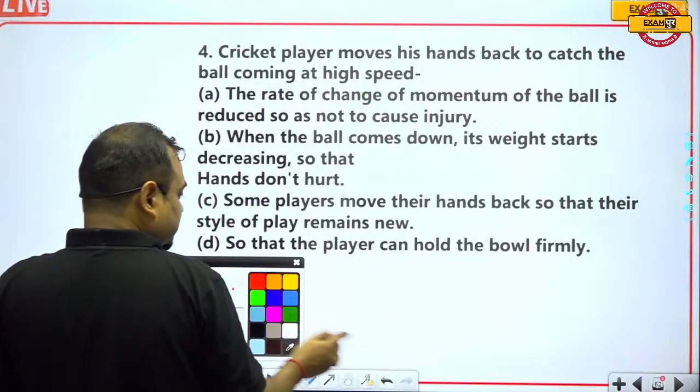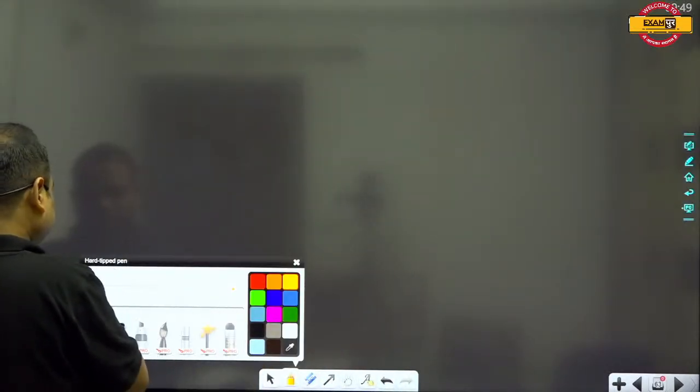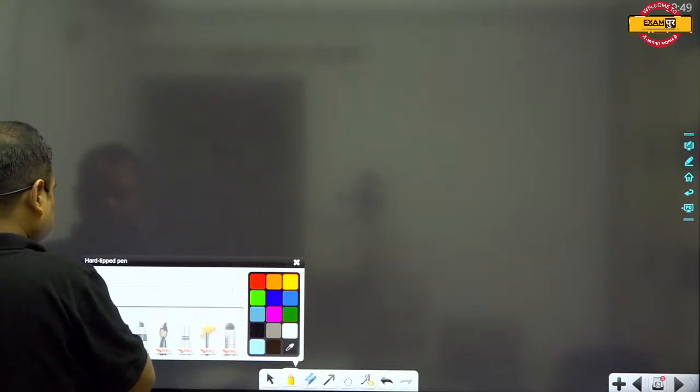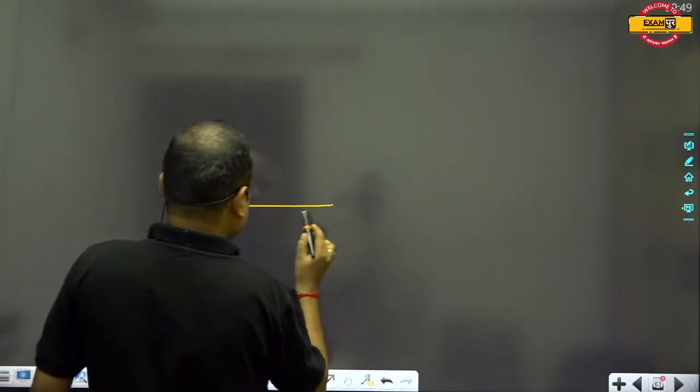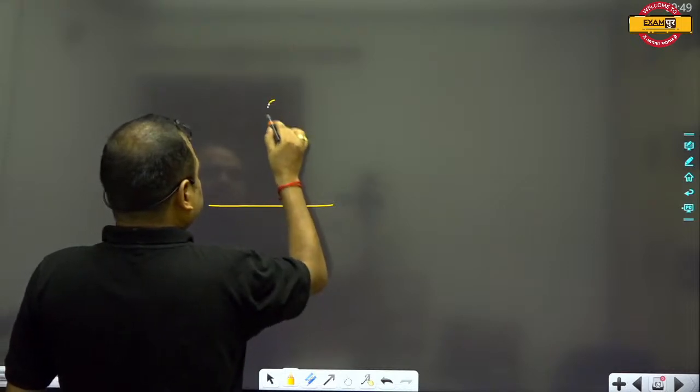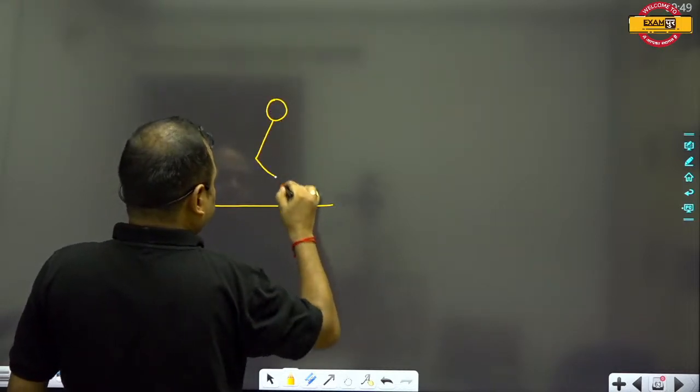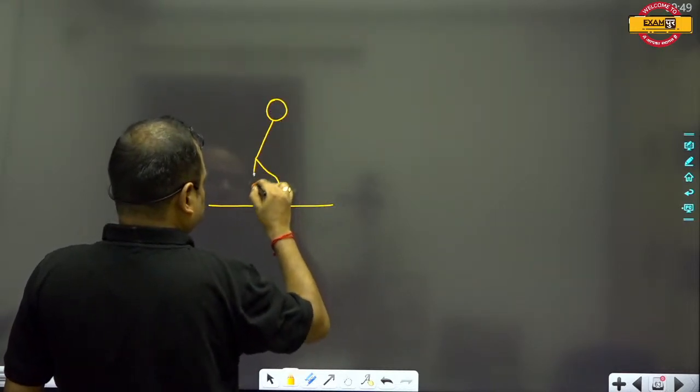Let us first discuss this question by taking an example like this. Suppose that this is the man, and he is a cricket player.